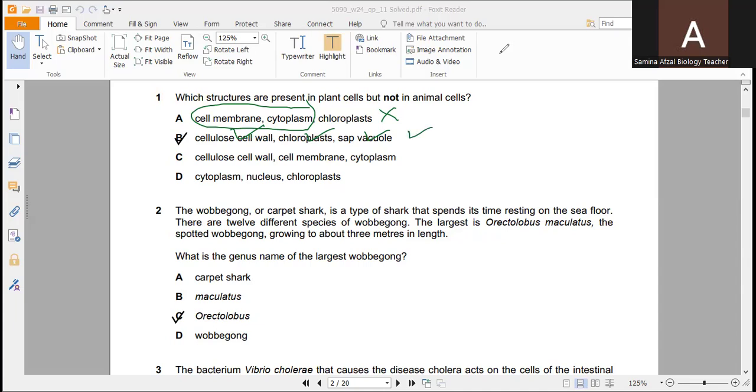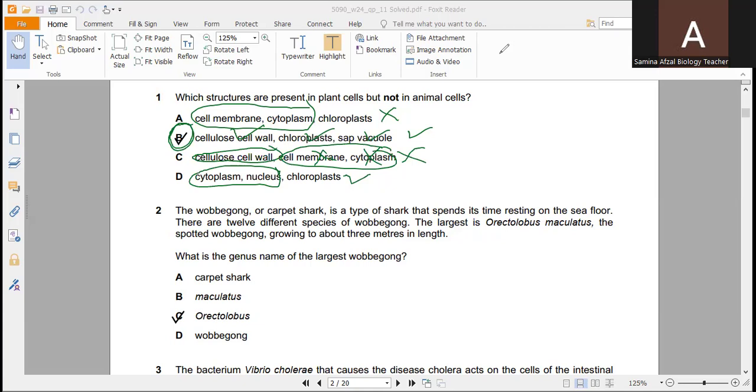Cellulose cell wall is only present in plant cells, and cell membrane and cytoplasm are both present in animal cells as well. So not a correct option. Cytoplasm and nucleus are both present in animal cells elsewhere. So chloroplasts are only present in plant cells. So according to this, the correct option is B, in which the cellulose cell wall, chloroplast, vacuole are present